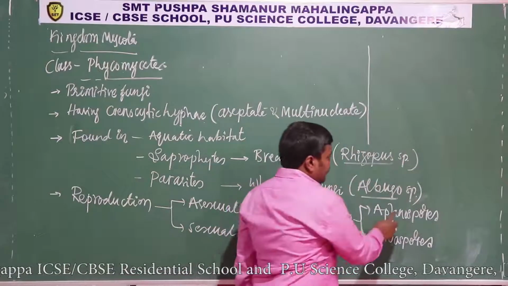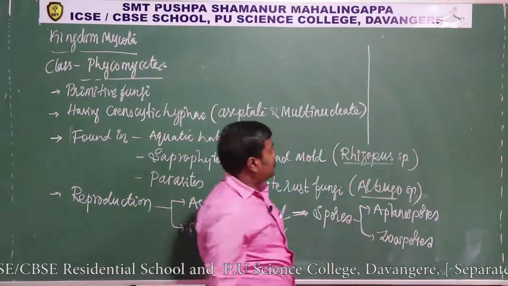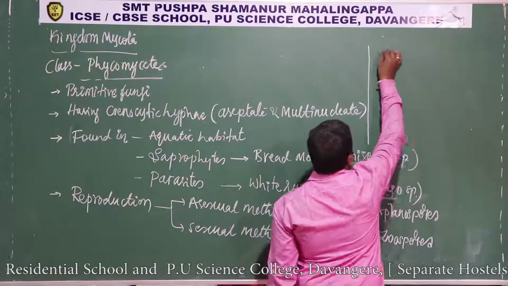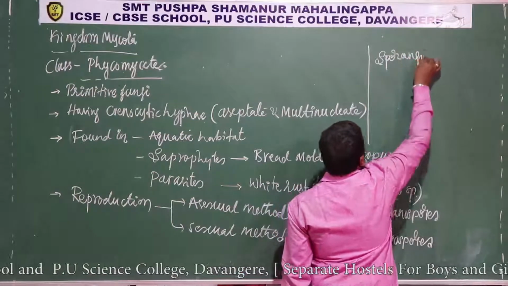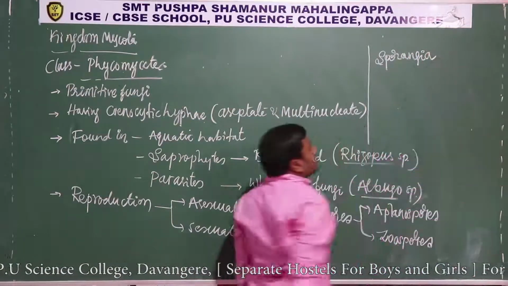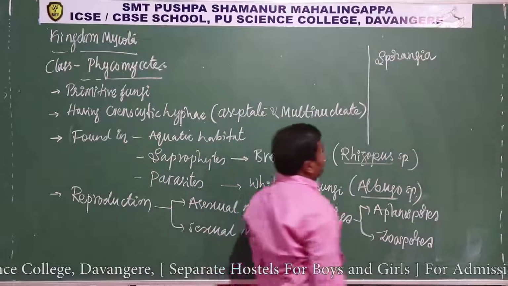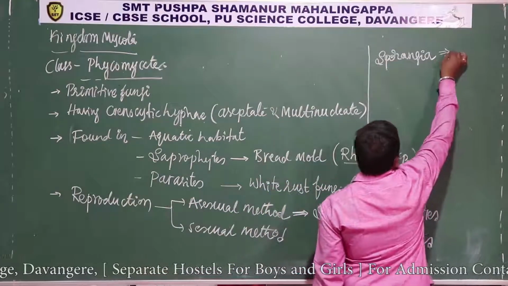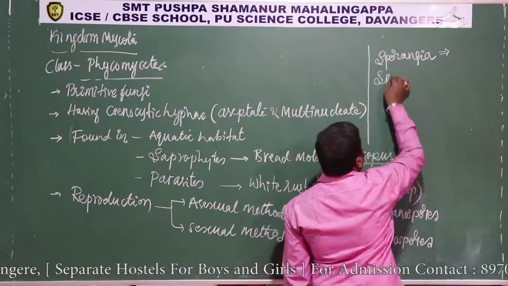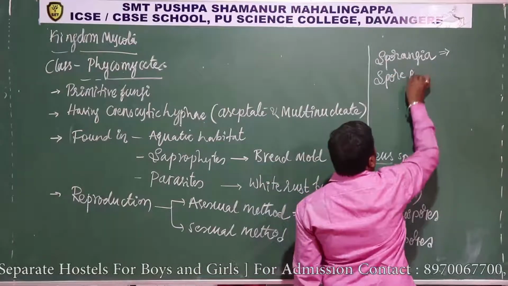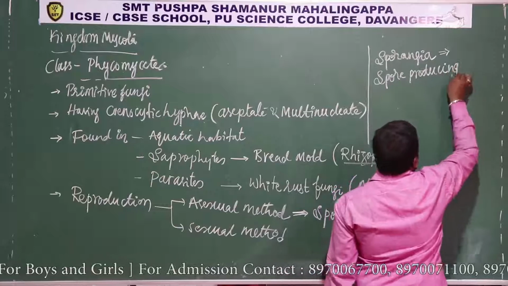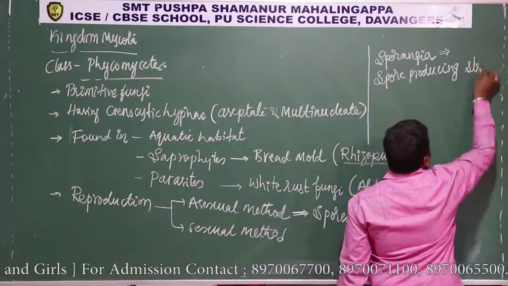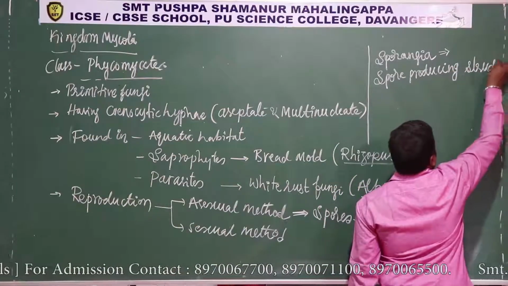These aplanospores and zoospores are produced in a structure called sporangia. Sporangia is a spore producing structure.